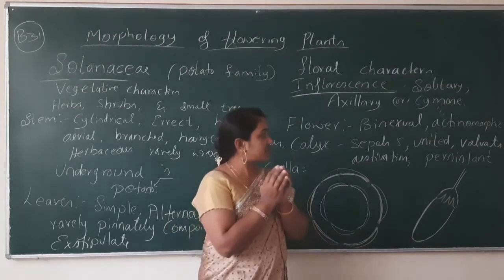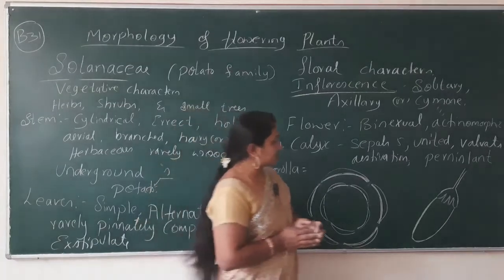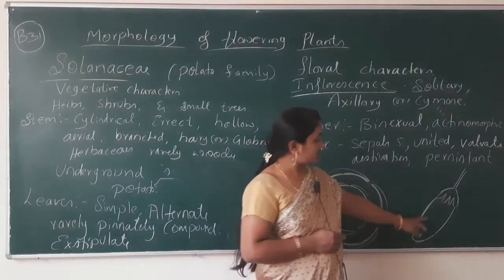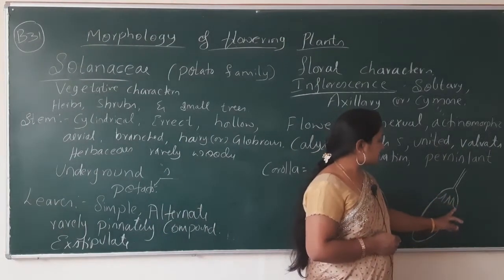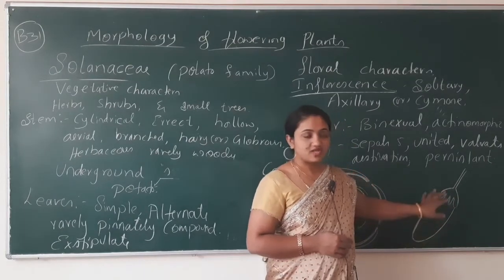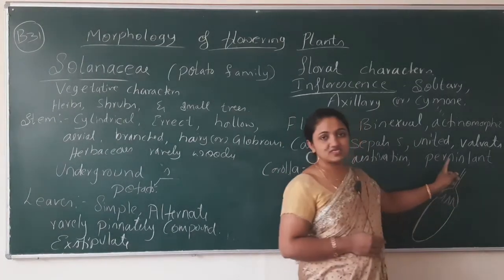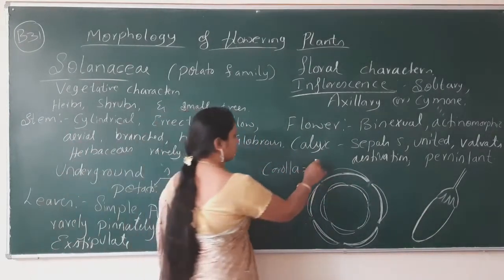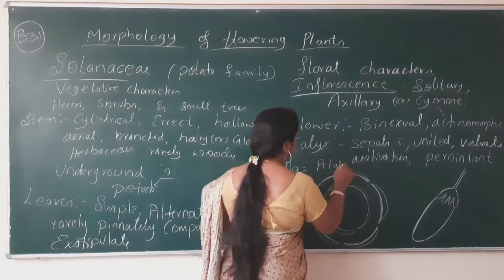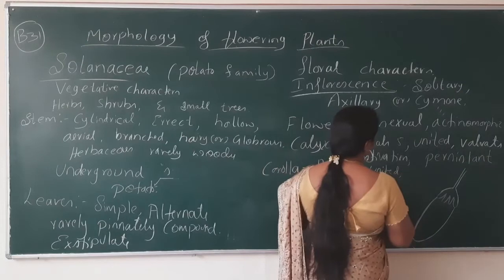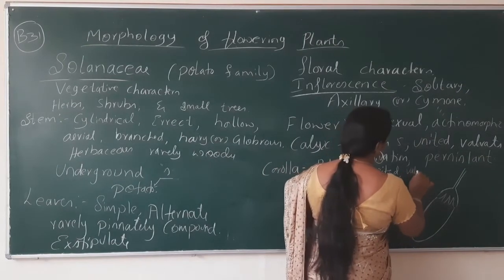But in the Solanaceae family, the calyx remains as it is. After the fruit formation, if the calyx remains as it is with the fruit, that type of calyx is known as persistent. Okay. Now, corolla is petals 5 and united and valvate type of estivation.